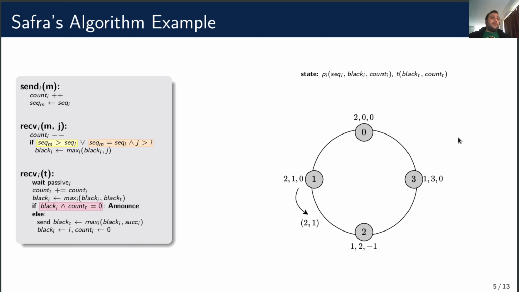But it cannot announce because the total count is not 0, so it lets its successor try by setting the token's black to 2. Finally, at 2, the total count is 0, and 2 announces termination.